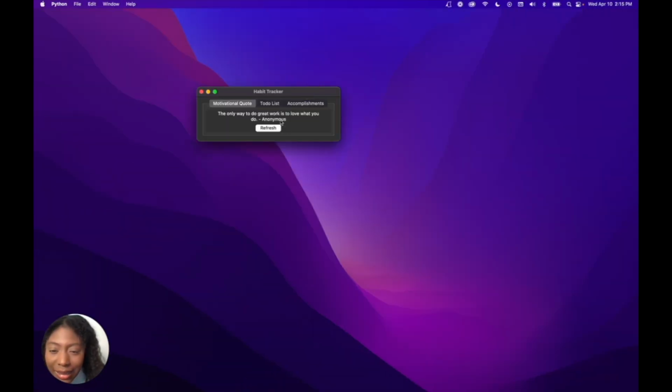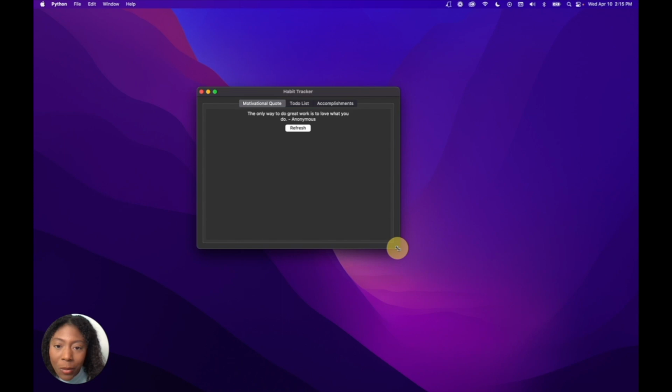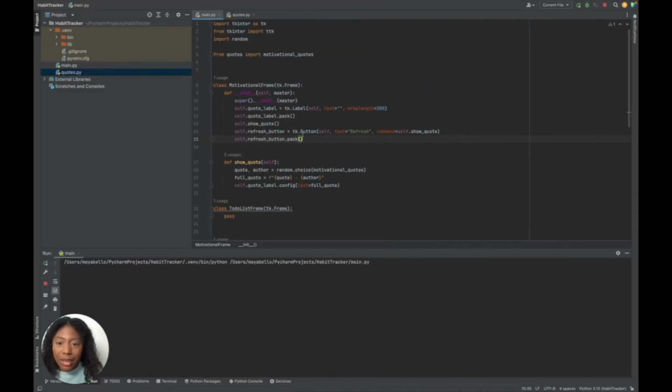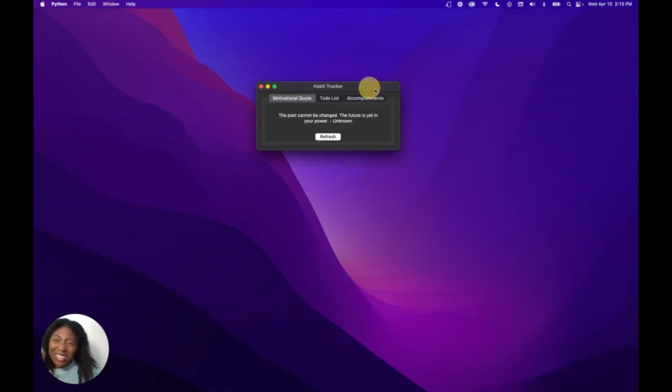Let's run this, see what we're looking like. Okay, nice. I think I want a little bit of padding between the label and the button. So let's add padding in the Y direction, up and down. Let's add 20 pixels to that. Let's see if I like that. Yeah, you just need a little space sometimes.